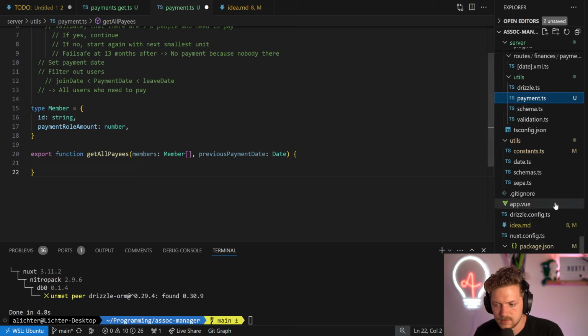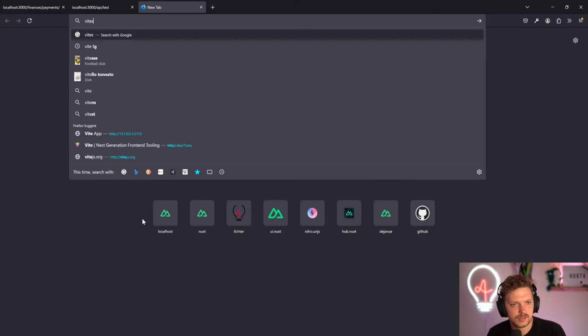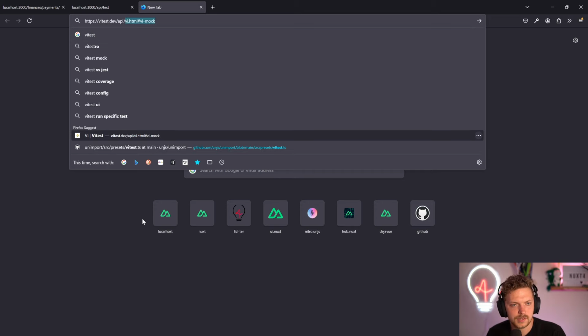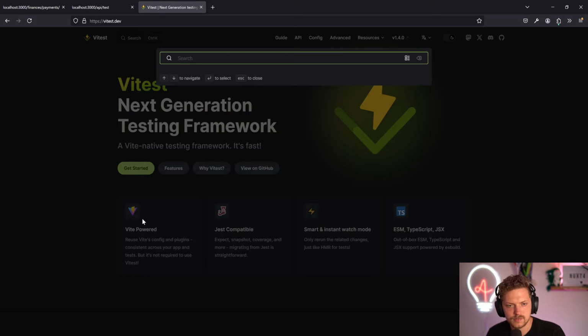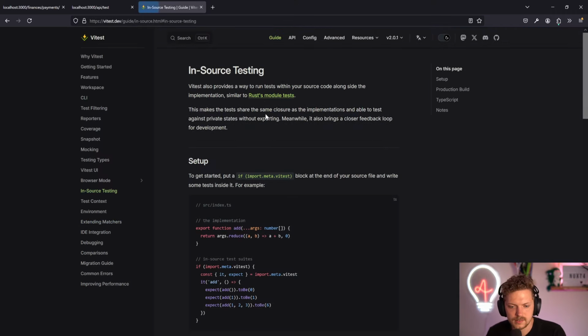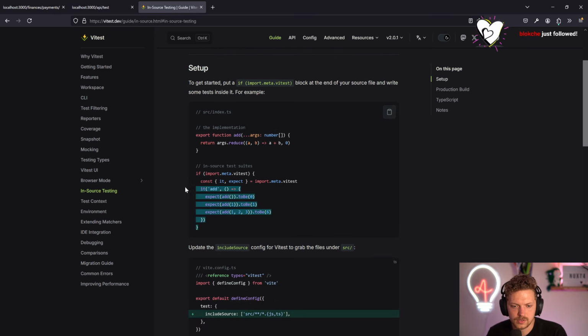So, okay, let's quickly create a Vitest config. And because I don't know everything by heart, we just check vitest.dev, because I really enjoy having in-source testing. I really like to set that up, because we can just do an import.meta.vitest and then we're good.